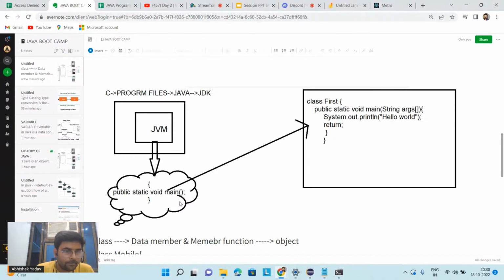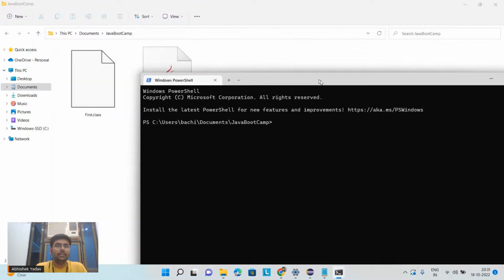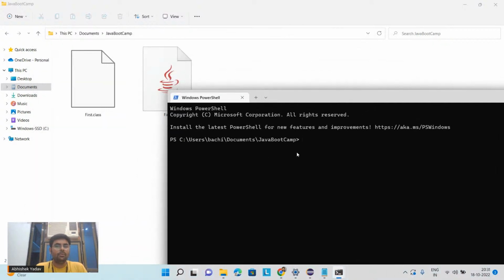Can we save the .java file in any folder, but access or run it in the command prompt from the same folder? Yes. In order to run your Java file, you have to go to the folder where you saved it. In that folder, right click, open in terminal, and here you can see you are in Java Bootcamp. Here you first compile your code, and after that you execute your code.